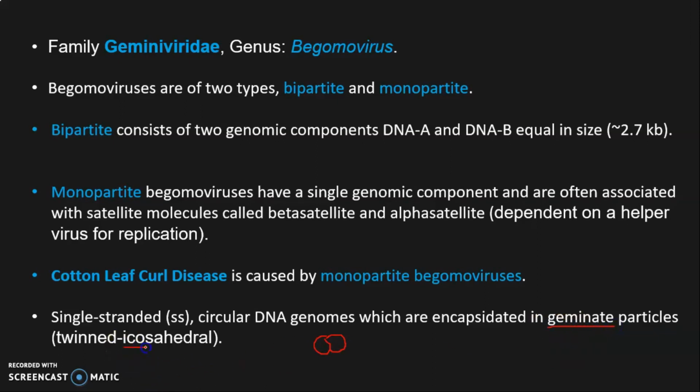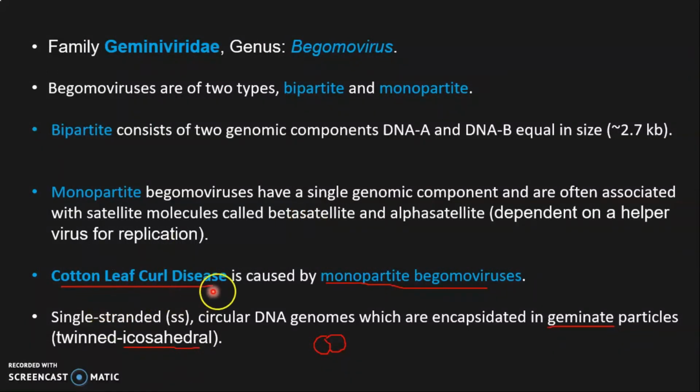I have described icosahedral symmetry in my previous lectures. You can visit the playlist of videos and watch about the symmetry of viruses. Virus symmetry is a different topic. Mathematical virology deals with the symmetry. So now we will talk in more detail about the monopartite Begomoviruses, because cotton leaf curl disease is caused by monopartite Begomoviruses.